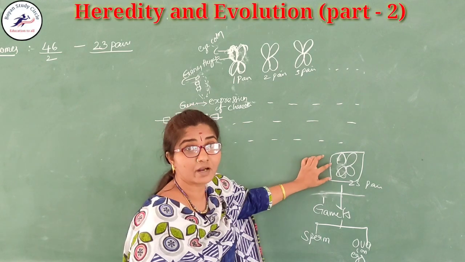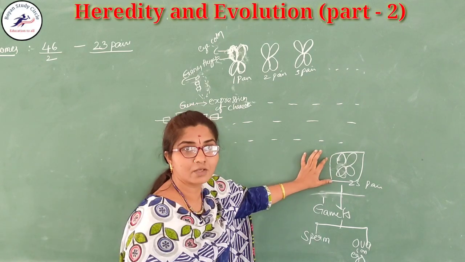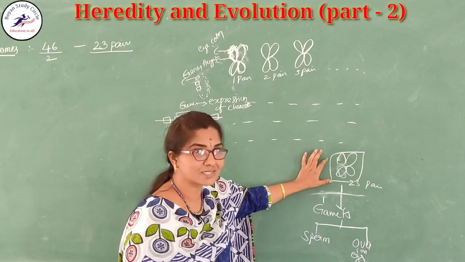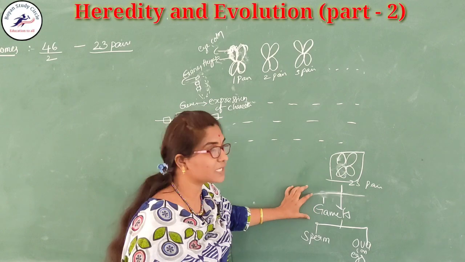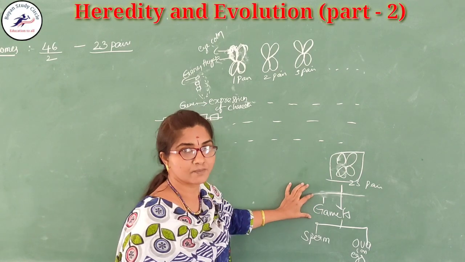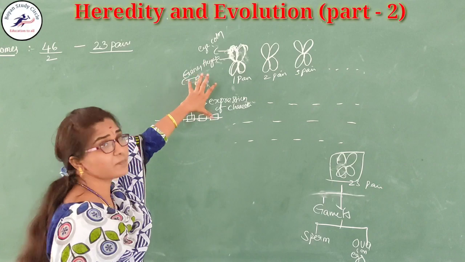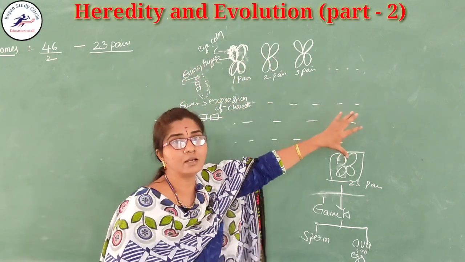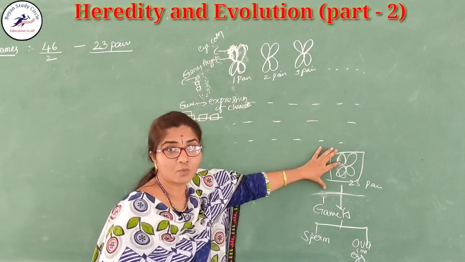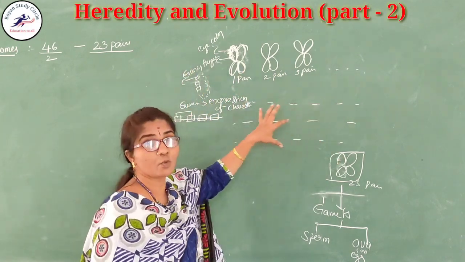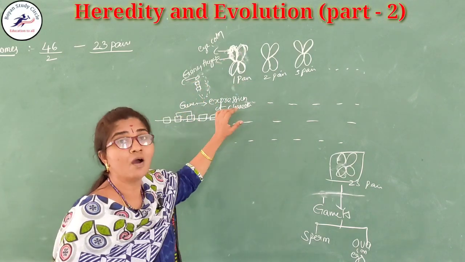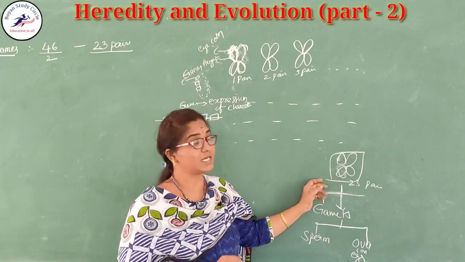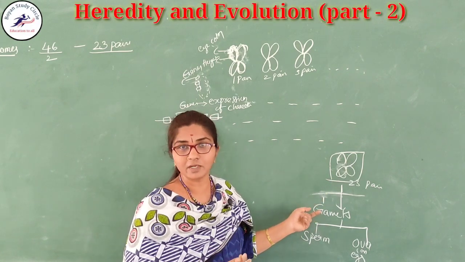That is the 23rd pair of the chromosome, which can produce the reproductive cells, and reproductive cells are nothing but the gametes. So this is about the chromosome: 46 arranged in a regular manner, in 23 pairs. The first 22 pairs are responsible for the formation of all the body cells, except the 23rd pair, which is responsible for the formation of the gametes.